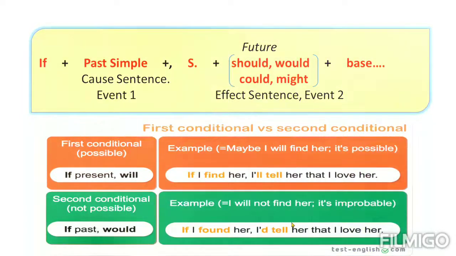That is important. Okay? So I think you can make a comparison between them very clearly.